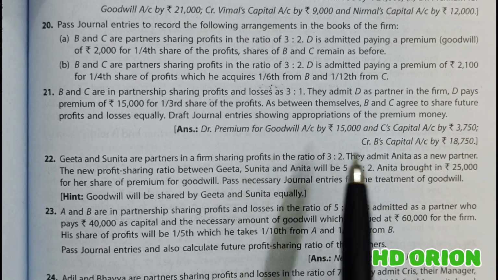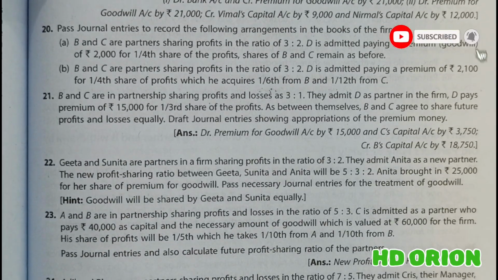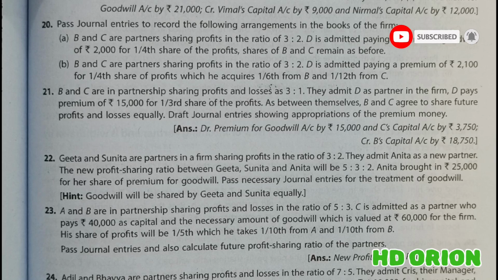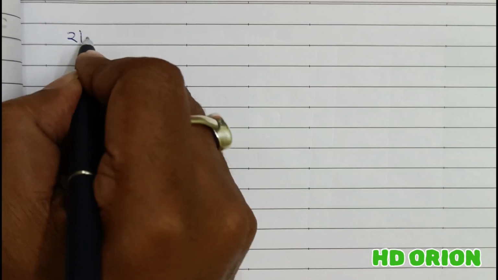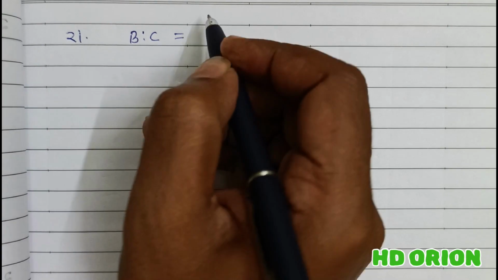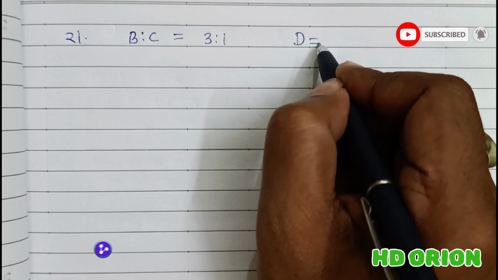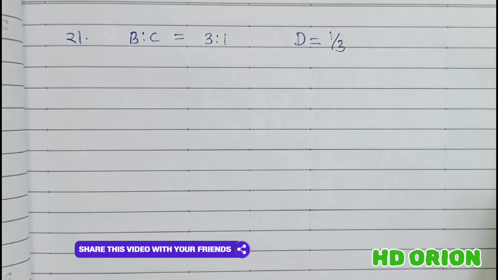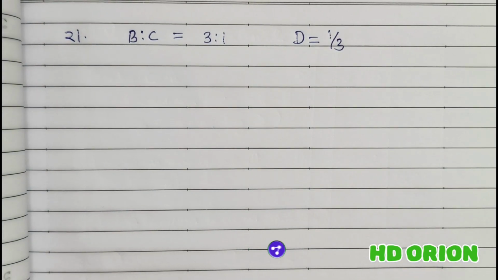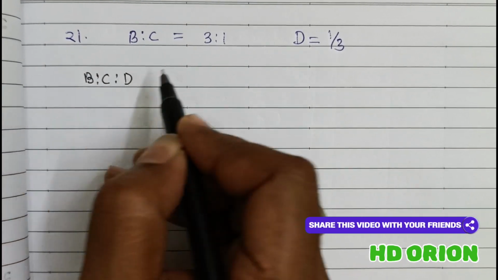Now, the old ratio cannot be taken as the sacrificing ratio because the new ratio of old partners is different from the old ratio. So we will have to calculate the sacrificing ratio for the treatment of goodwill. So, 21st question. B and C are the partners and the ratio is 3:1. And new partner D is coming into the business for how much share? 1/3 share. Fine. So what will be the new profit sharing ratio of B, C and D?